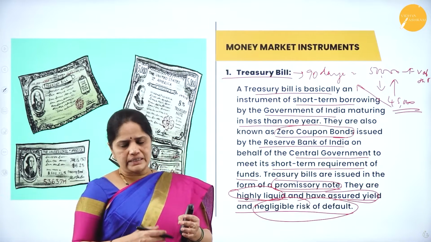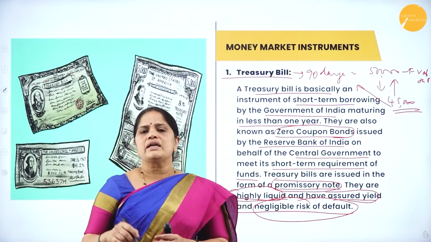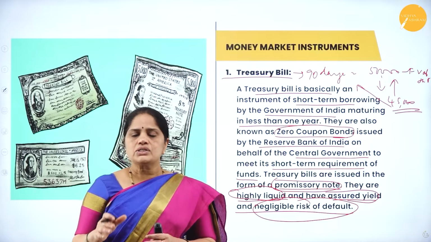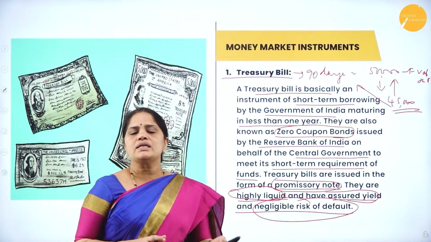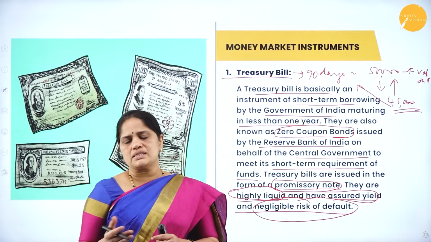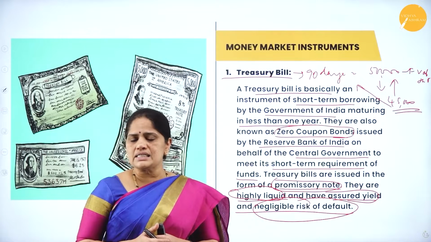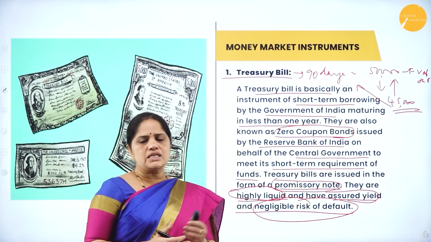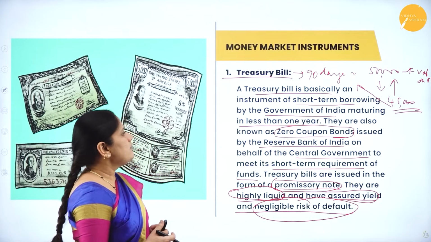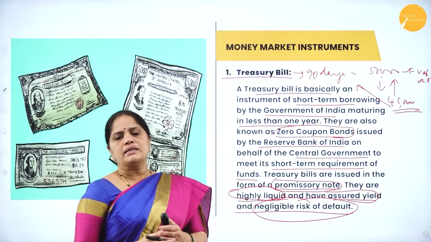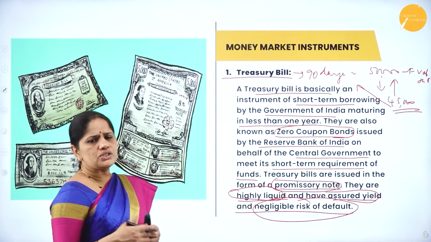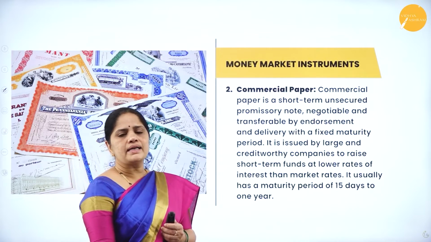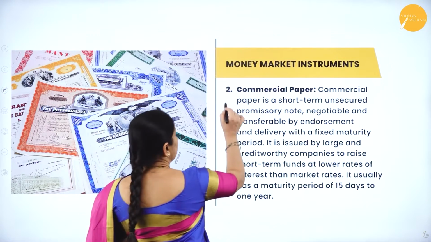At the end of the maturity date, they will return the full face value of the bill. The difference between what is paid and what is received will be the interest for which the person has invested. These treasury bills are issued for a very short period of time, anywhere between 15 days to 1 year.